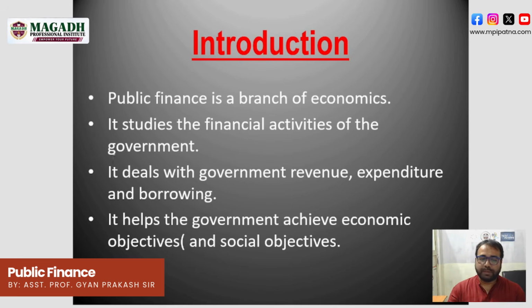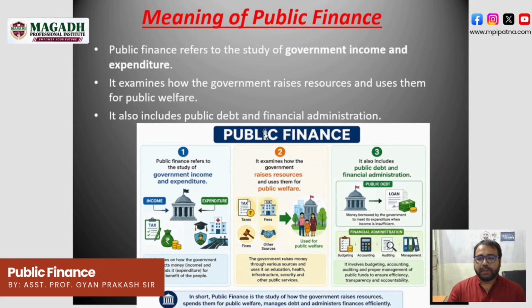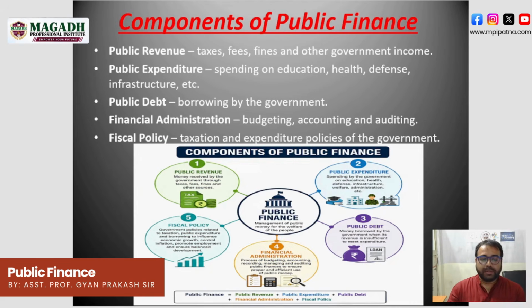The meaning of public finance is that it examines how the government raises resources and uses them for public purposes. The components are public revenue, public expenditure, public debt, financial administration, and fiscal policy. So we have covered the meaning, components, and introduction of public finance.